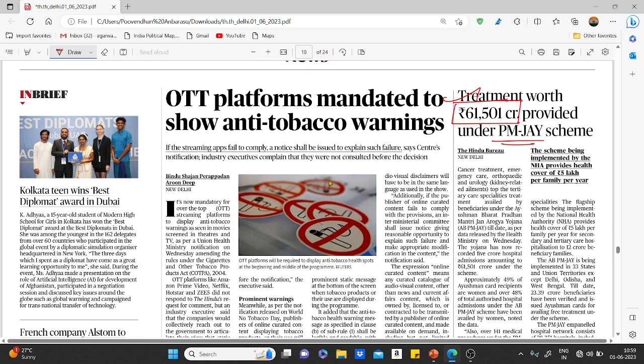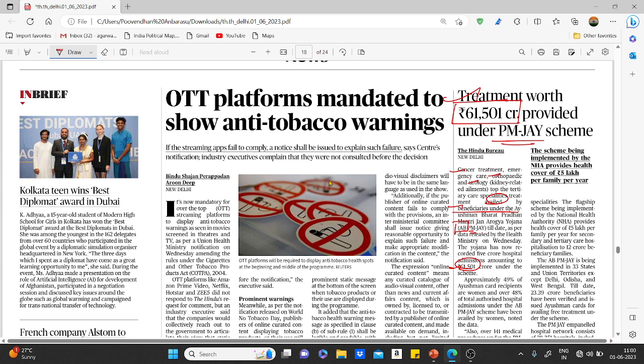Right, under this particular yojana, cashless and paperless access to services is provided. So based on this article, cancer treatment, emergency care, orthopedic and urology, and kidney-related ailments top the tertiary care specialist treatments availed by beneficiaries under Ayushman Bharat Pradhan Mantri Jan Arogya Yojana. Till date, according to the data released, 61,501 crore under the scheme was spent.